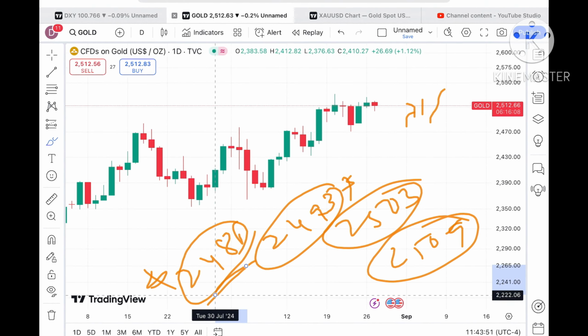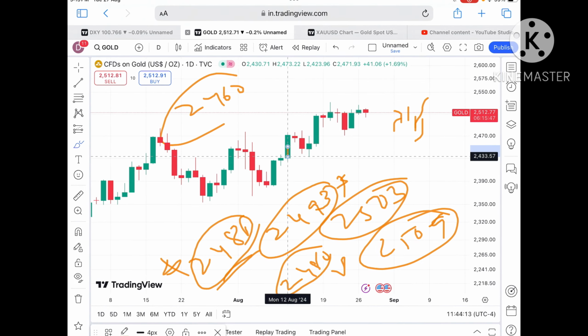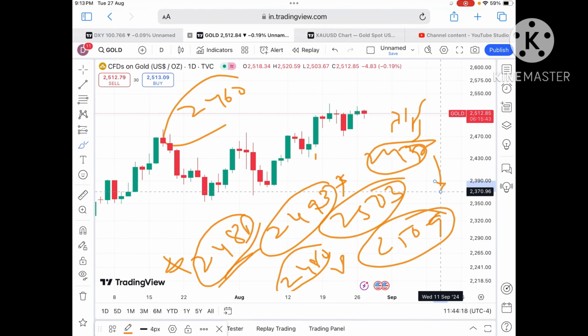So these are the levels you have to understand. Once it starts falling to 24.86, a further fall we can see towards a level of $24.80, which is also a bounce back we can see. But if that doesn't sustain, a further fall towards 24.60 we can see, then a further fall below a level of around 24.37, and then a further downfall.